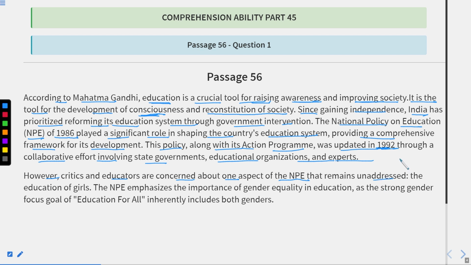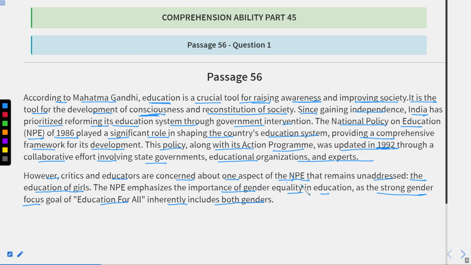It means it was not noticed: the education of girls. It means there was one clause, or one situation or one aspect in NPE that was not fulfilled, and that is the education of girls. The NPE emphasizes the importance of gender equality in education as the strong gender focus. So it was the most important emphasis of NPE, that is equality in education. It means education to all, whether they are men or women. Education for all inherently includes both genders. Both genders means male and female.